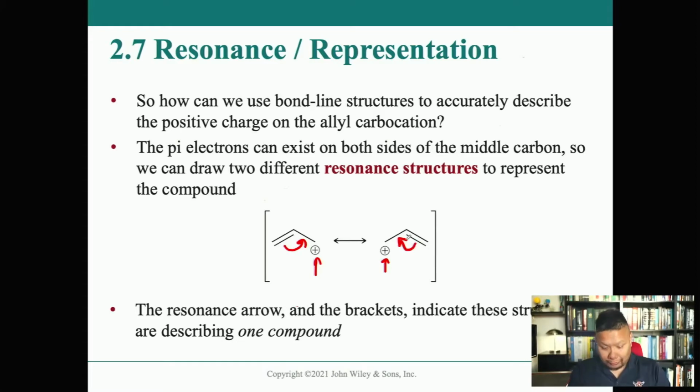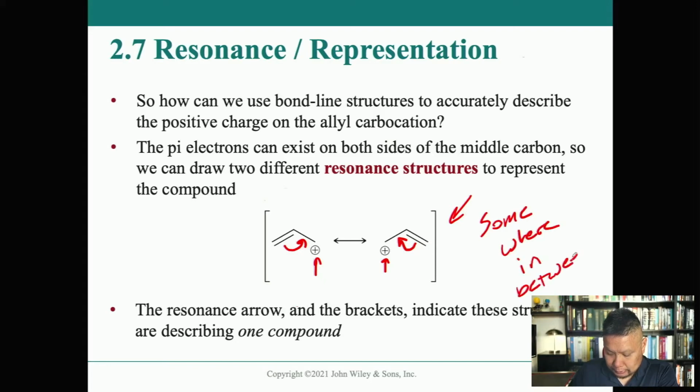Now, when we draw a resonance structure like this, it looks like it's either one or the other, or switching back and forth between the two really fast and we just don't know. But in fact, the real representation of this molecule, this allyl carbocation structure, is somewhere in between. It's somewhere in between, okay?